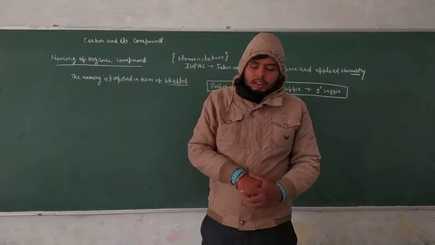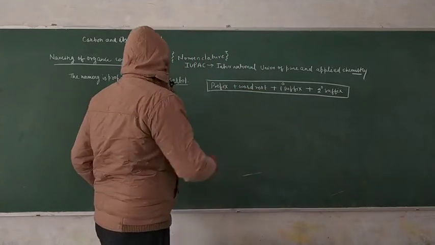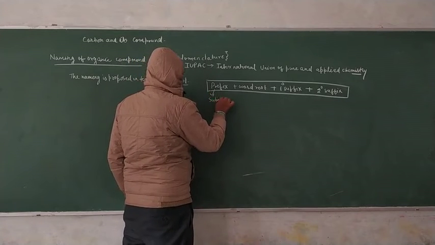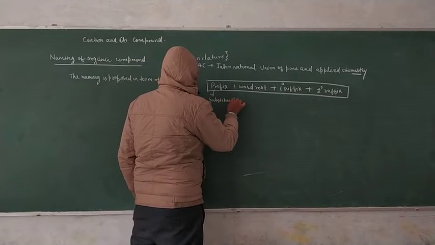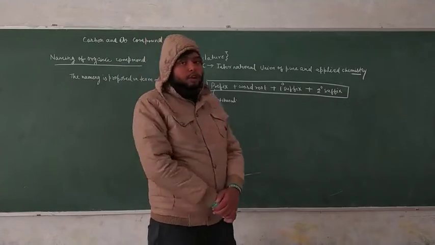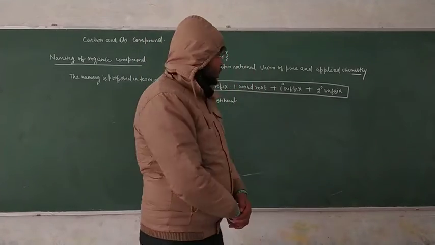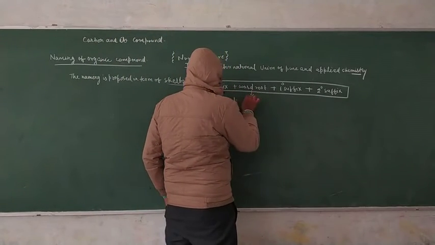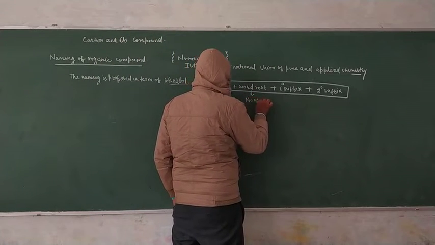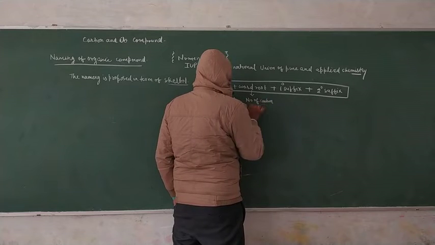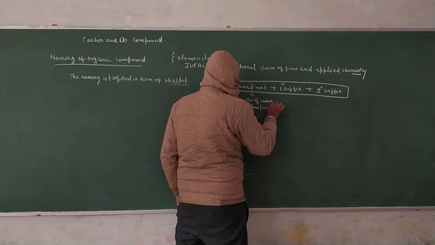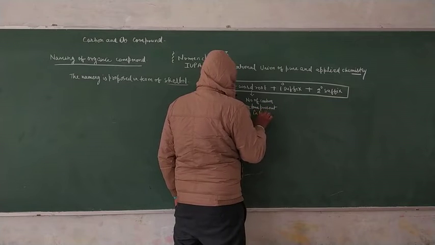That means, guys, this is the skeletal rule. The prefix is used for the substituent, so for the substituent you write the prefix. The word root is used for the number of carbon atoms present in the parent chain.